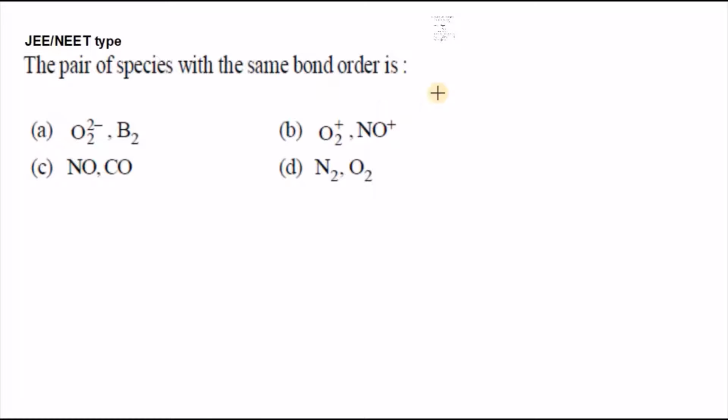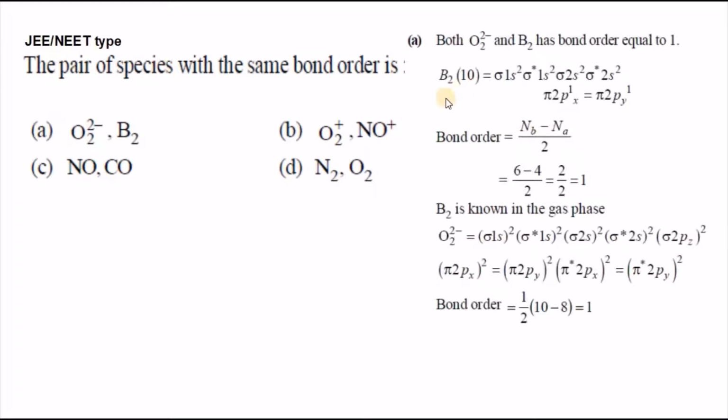The pair of species with the same bond order is? We have different kinds of species here. Let us see, we have calculated the bond order for B2, and we got 1. Bond order for O2 2- we also got 1. B2 has 10 electrons in its configuration, and O2 2- has 18 electrons. In both, the bond orders became the same. So A is the right answer for this question.